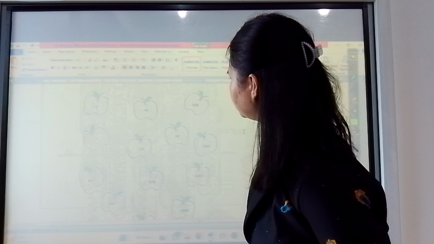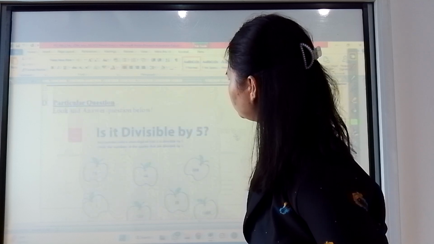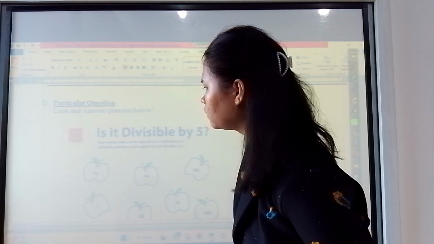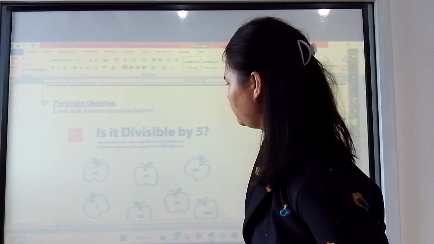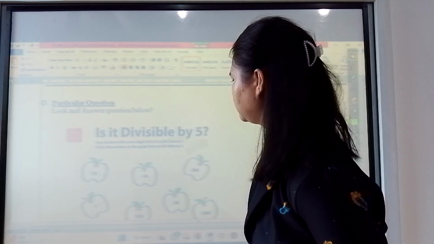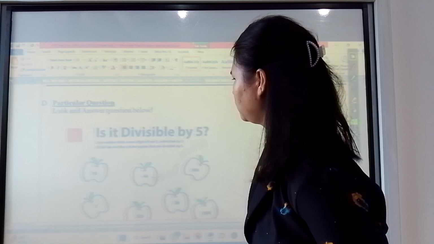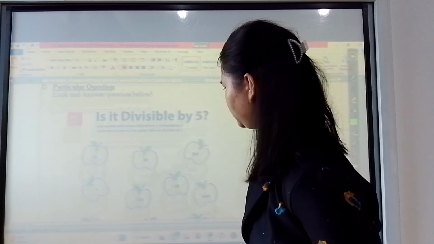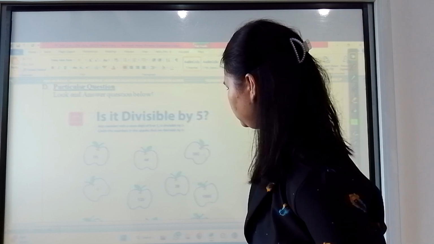There is a conclusion that we can check from here, right? It means the number that can be divided by 5 always ends with 0 or 5. Just like this one, the ones digit is 0, so it definitely can be divided by 5. Yes, sir.